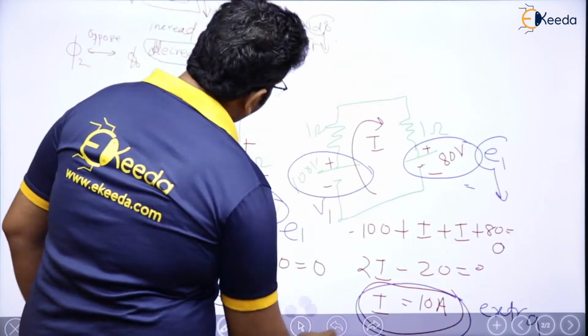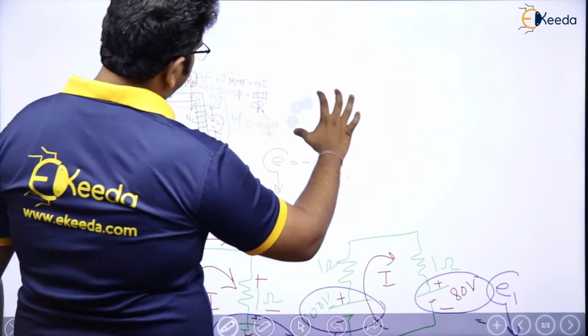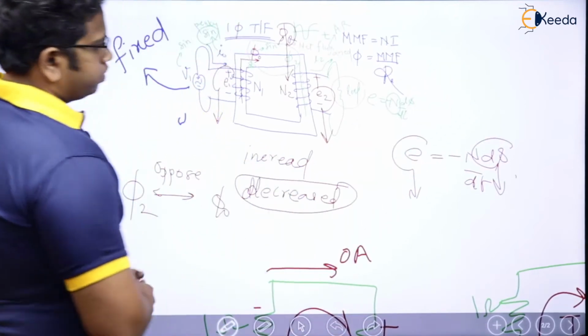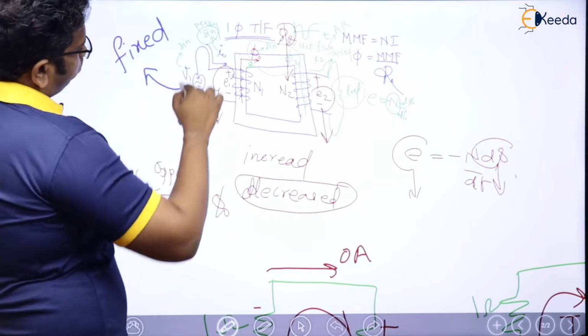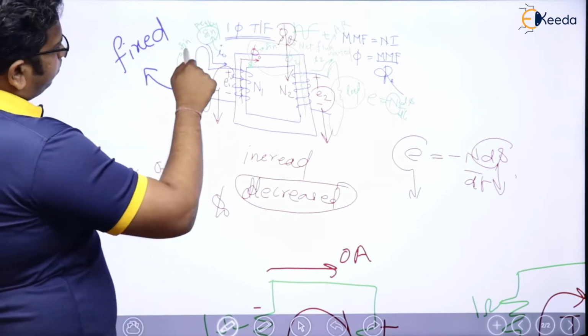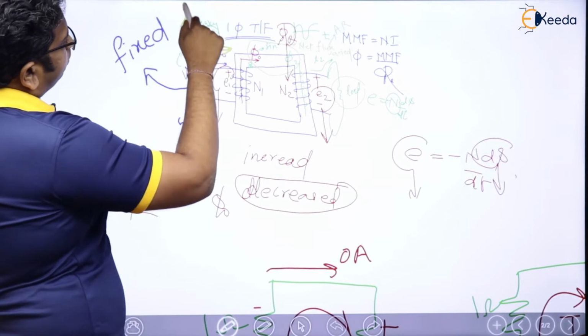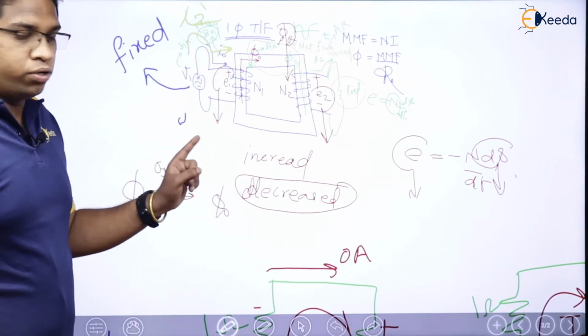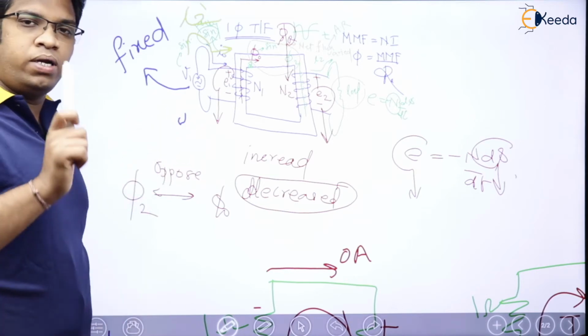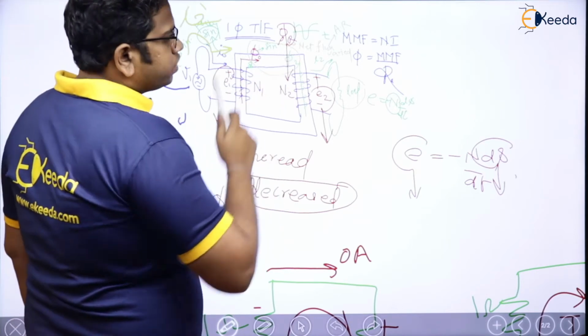So when E1 is reducing, some extra component of current I2 dash is going to flow, because E1 is going to be reduced. Now why is it going to be decreased? Because flux is changed.